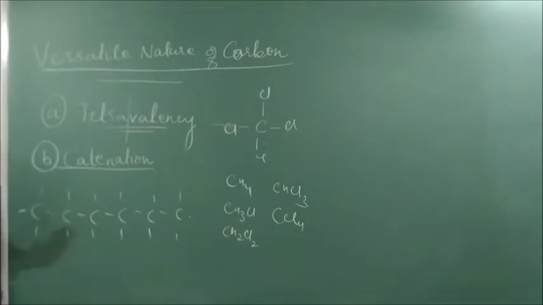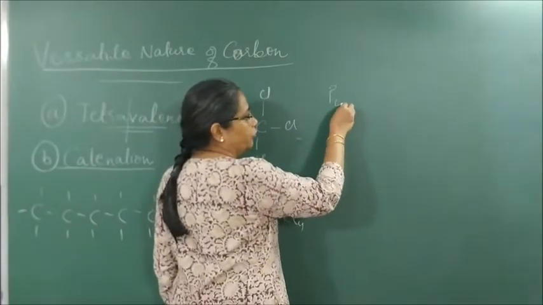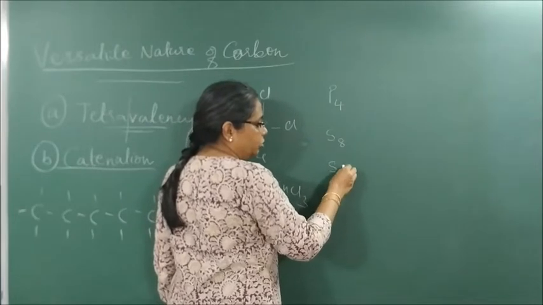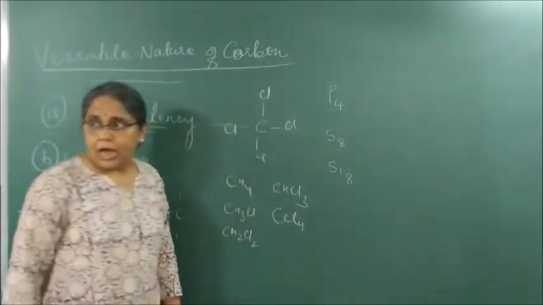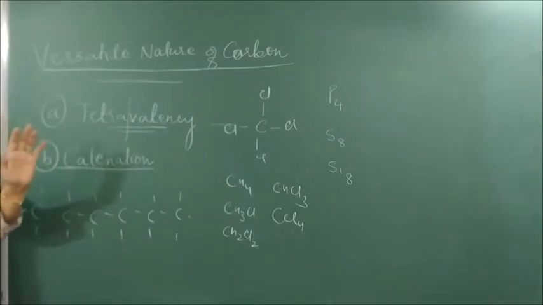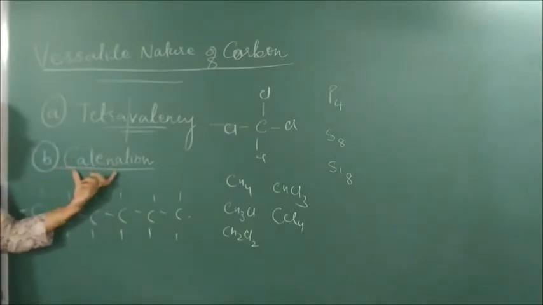There are elements which show catenation, like phosphorus, which shows only up to 4 atoms, and sulfur, which shows up to 8 atoms. Silicon also shows up to 8 atoms. After that, they cannot continue. But carbon can continue as a long chain till 300, 400, 500 carbon atoms. This is the unique property of carbon to link itself in the form of a long chain, and this property is called catenation. Please write.